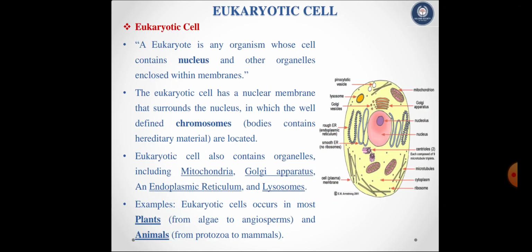Then what is a eukaryotic cell? A eukaryote is any organism whose cell contains a nucleus and other organelles enclosed within membranes. The eukaryotic cell has a nuclear membrane that surrounds the nucleus, in which the well-defined chromosomes, that is, bodies containing hereditary material, are located. Eukaryotic cells also contain organelles including mitochondria, Golgi apparatus, endoplasmic reticulum and lysosomes. Examples of eukaryotic cells are plant cells and animal cells.